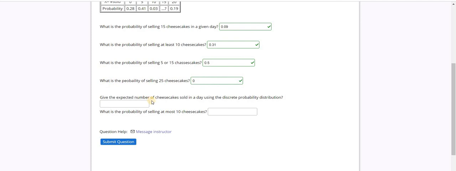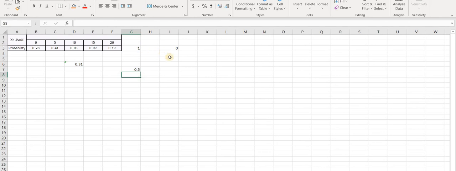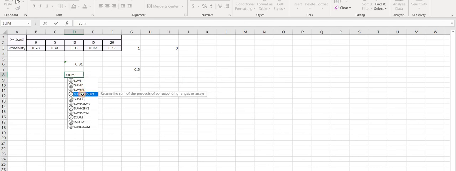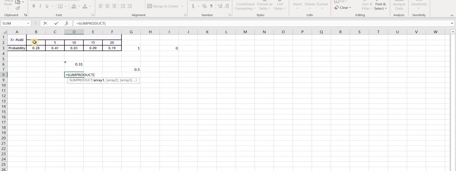Give the expected number of cheesecakes sold in a day using the discrete probability distribution. We know that the expected value is the mean, and the mean is basically you multiply the number of cheesecakes sold by the probability and then add them up, which you can easily find using the SUMPRODUCT function. SUMPRODUCT asks for the arrays that you want to multiply together.